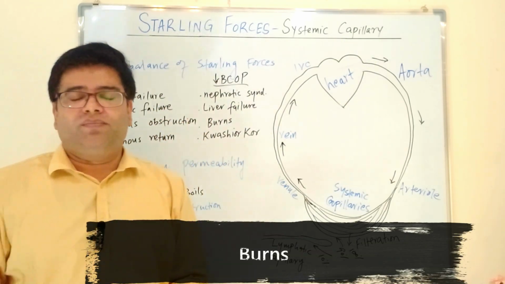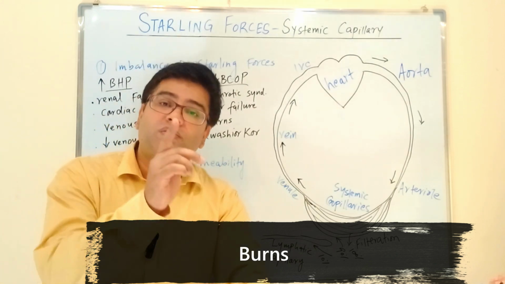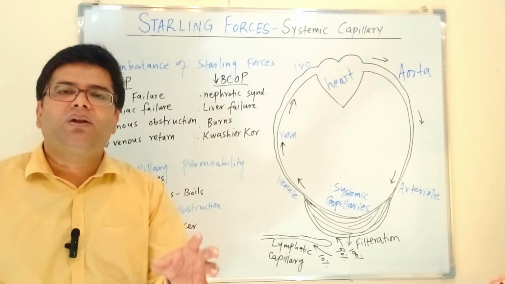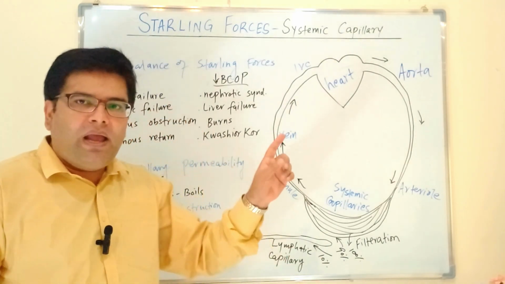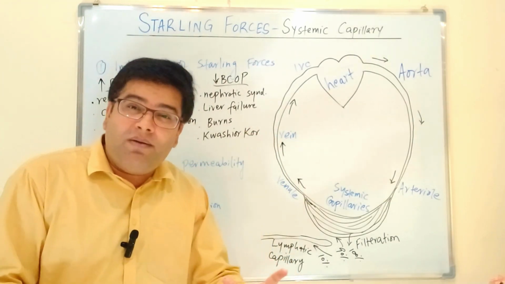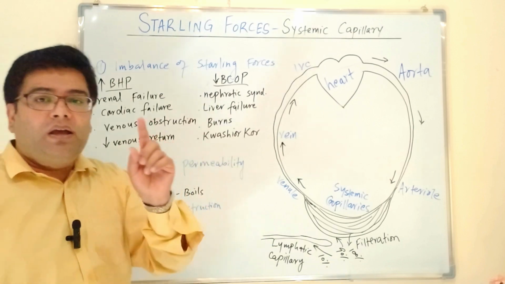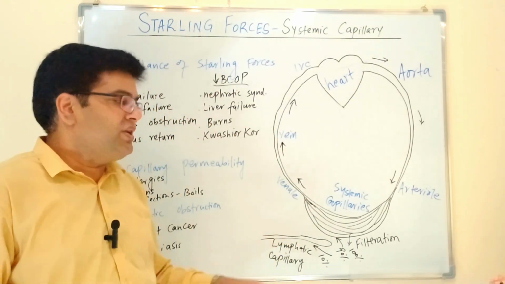In case of burns, because the capillary permeability increases, we are losing more fluid and also more proteins from the capillaries. Normally, because our capillary permeability is very low, we are not losing proteins, because proteins are bigger particles. In burns, capillaries become more leaky, more fluid comes out, hence we are losing more proteins, resulting in low blood colloidal osmotic pressure and hence more filtration of fluid from the capillaries.